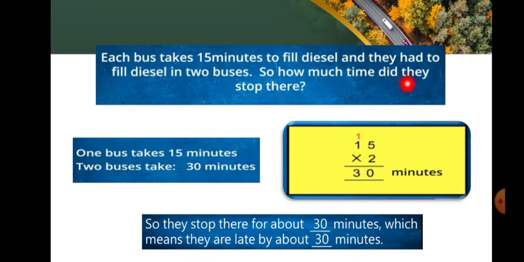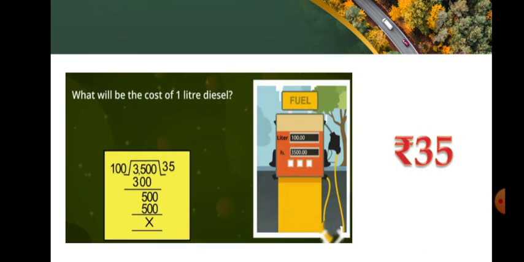So how much time did they stop there? 15 minutes for each bus. So here we want to fill 2 buses. So 15 into 2. 5 twos are 10. Put 0 in the units place and carry over 1 to the tens place. 1 into 2, 2. 2 plus 1, 3. Yes, 30 minutes. 1 bus takes 15 minutes, 2 buses take 30 minutes. So they stop there for about 30 minutes, which means they are late by about 30 minutes.